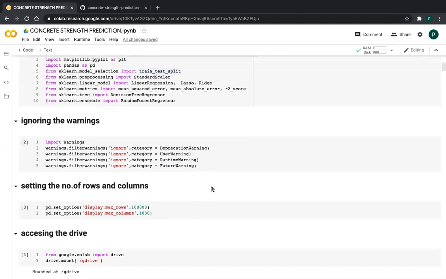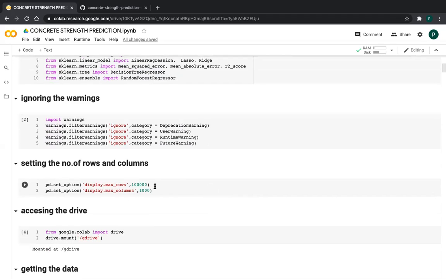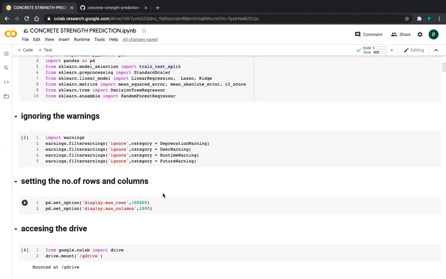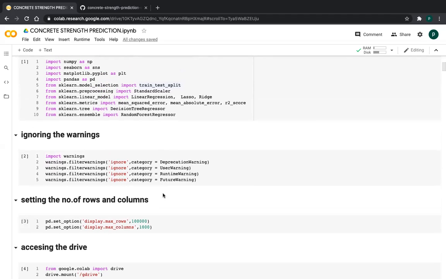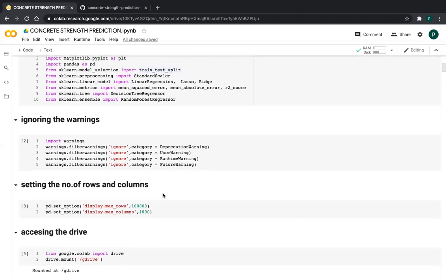code. I am setting the number of rows and columns, friends. For normal purposes, I am using this. I am printing 1 lakh rows and 1000 columns. This is my presetting whenever I am doing any project.